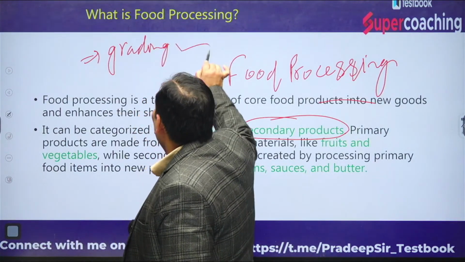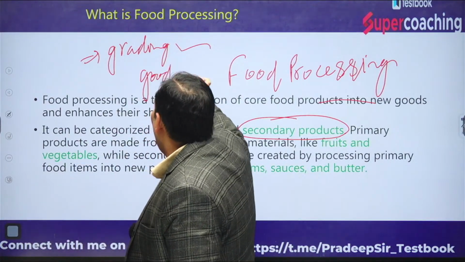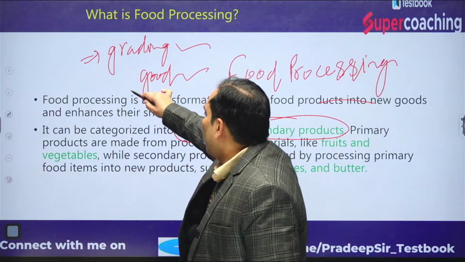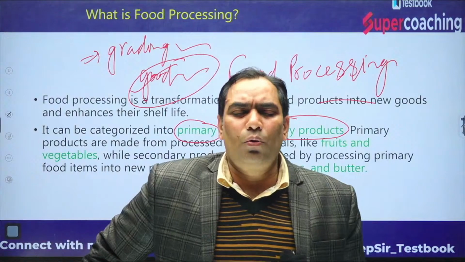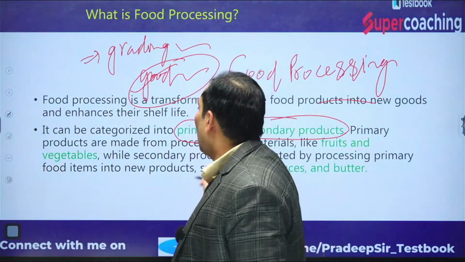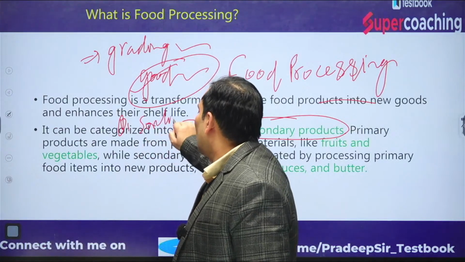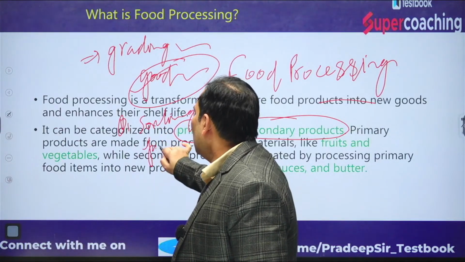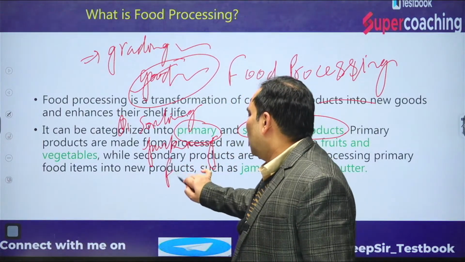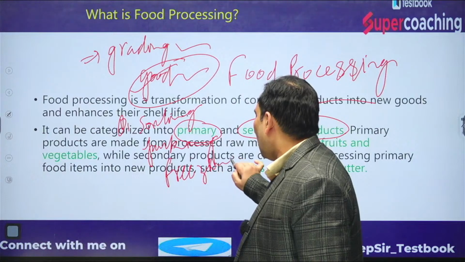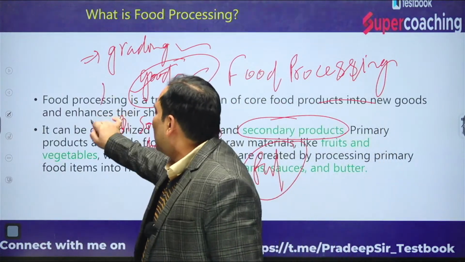That means we identify the good grade raw material and differentiate it from the raw material which is not of good quality. Second, we do sorting. We also do packaging, freezing and pasteurization. All of these come under the primary stage.